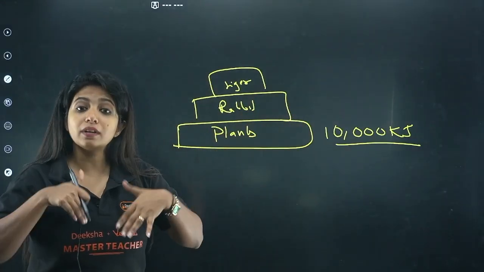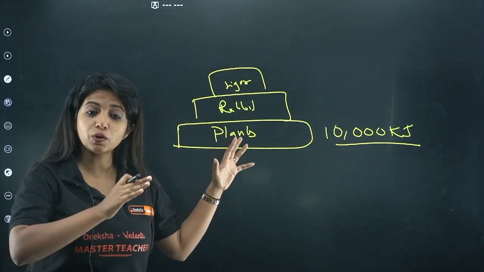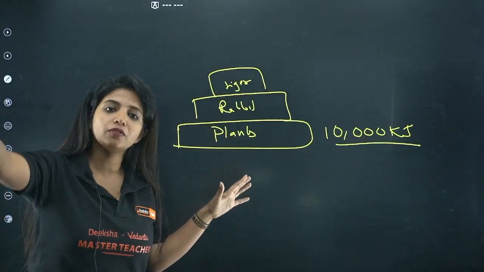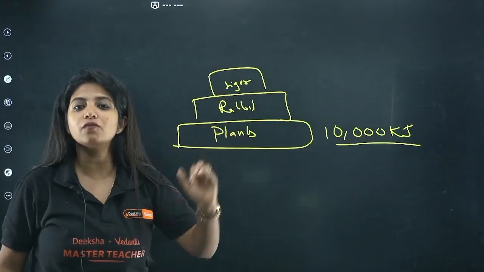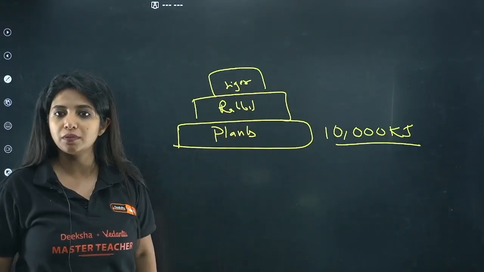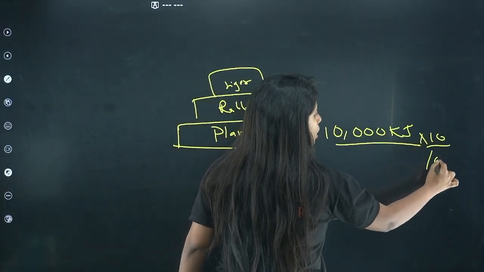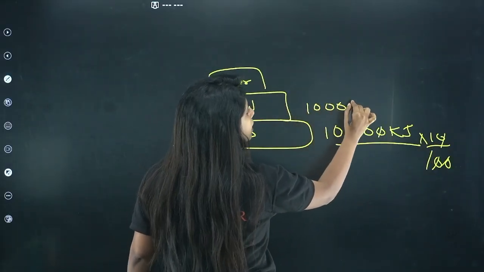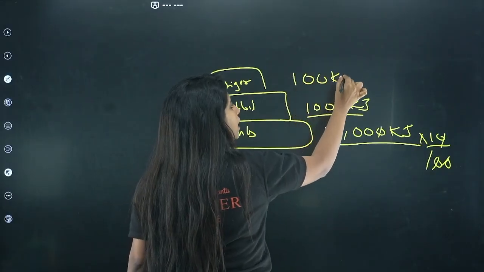No, it is going to utilize some for itself, and then it is going to transfer. And while it transfers, it is not going to be a 100% efficient process. Some amount of energy is going to be lost there also. So I'll say only 10% of the energy actually goes to the next organism. 10% of 10,000 means what? You do 10 divided by 100 into 10,000. What is your answer? Remove one zero, it will be 1000 kilojoules. Now for the next organism, again, only 100 kilojoules.